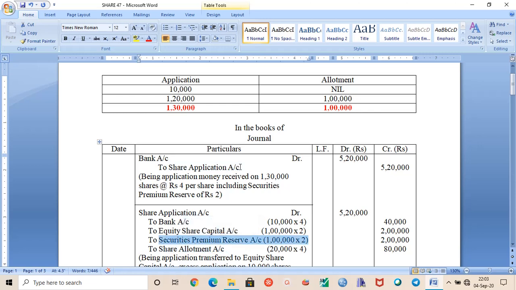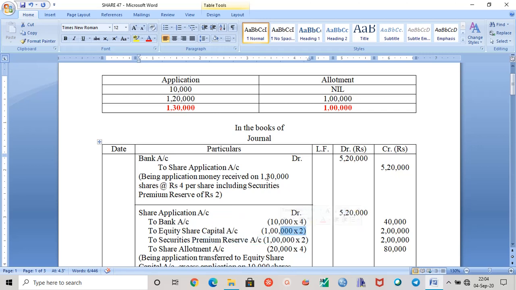So share application money should be transferred to equity share capital account. If the share application money was rupees 4 and the premium was rupees 2, then rupees 2 should be transferred to equity share capital account and rupees 2 should be transferred to SPR, separately. This application money should be transferred on 1 lakh shares, because 1 lakh shares have been issued by the company.